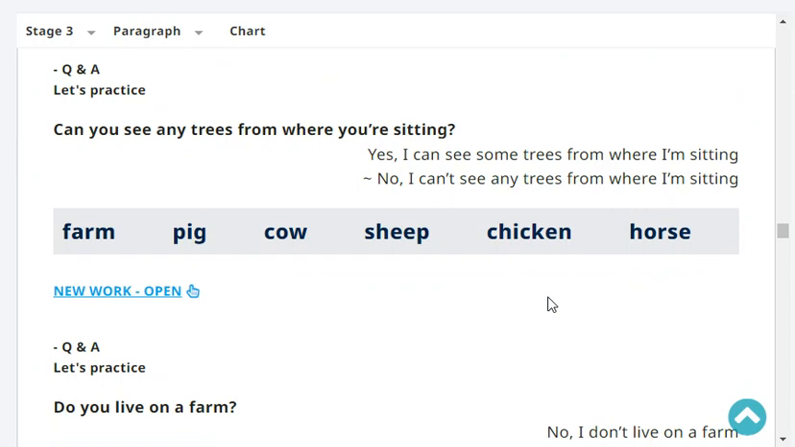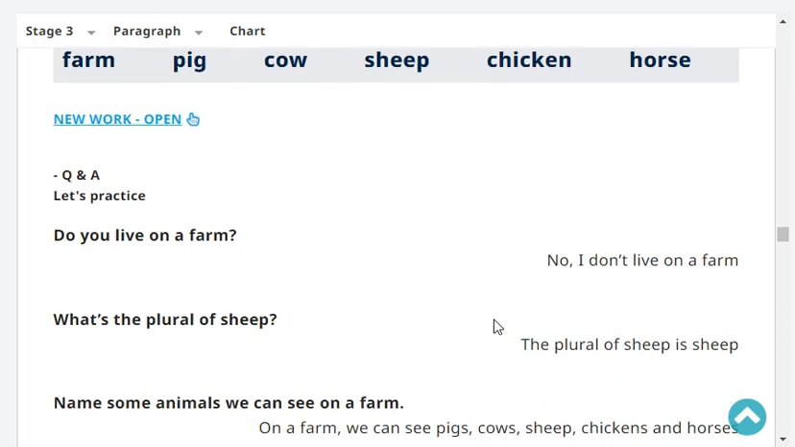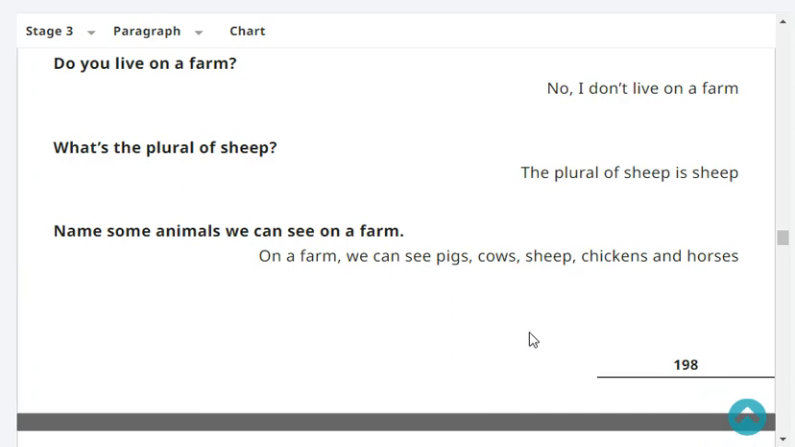Can you see any trees from where you're sitting? Yes or no? No, I can't see any trees from where I'm sitting. Very good. Do you live on a farm? No, I don't live on a farm.